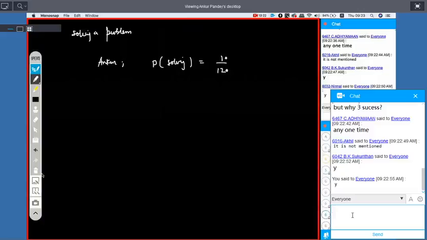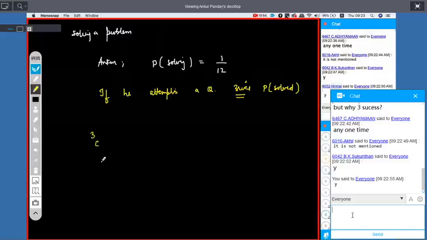Clear? So now, if he attempts a question thrice, what is the probability that the question will be solved? So out of the three attempts, even if one time the question is solved, the question is solved.